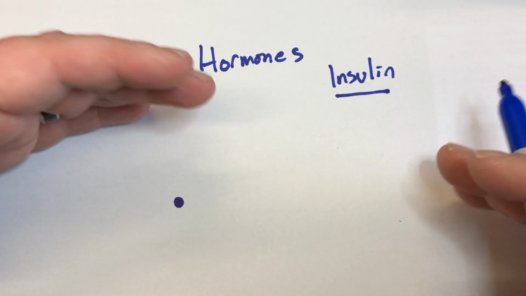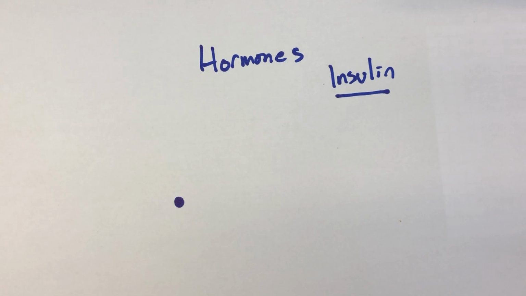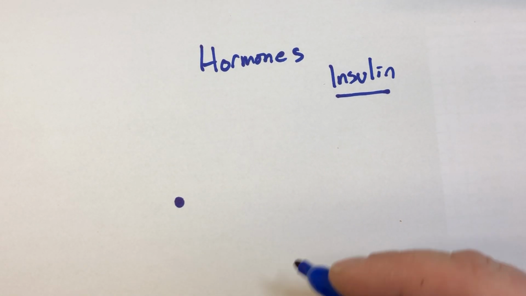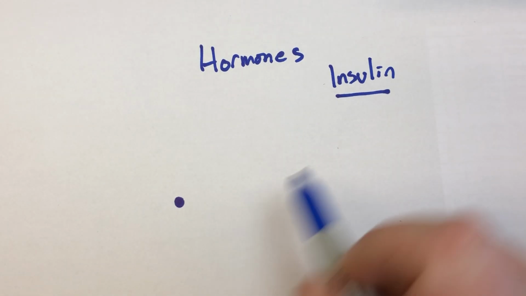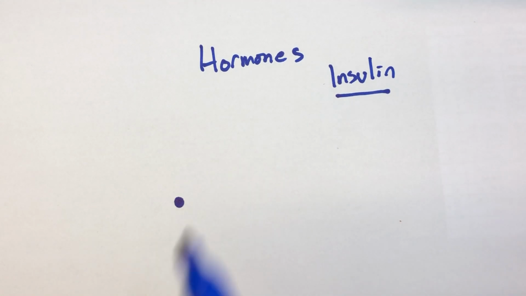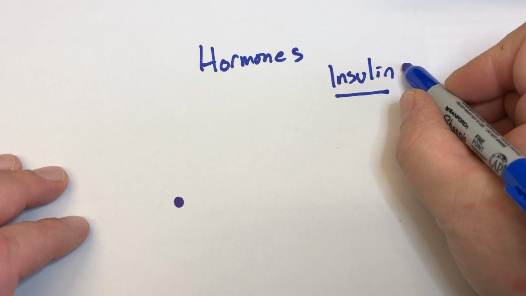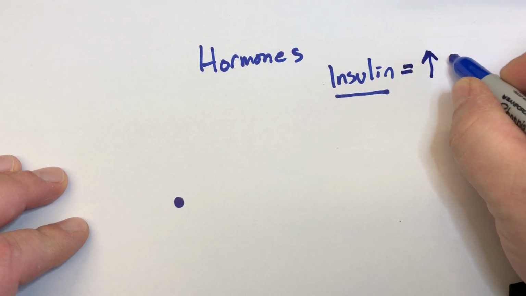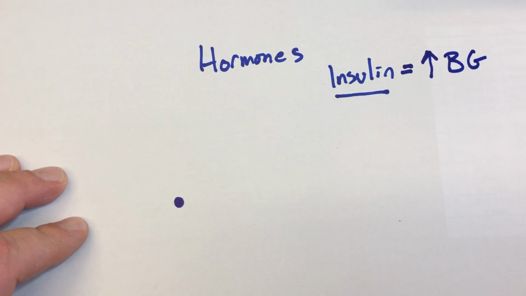So what does it mean to be a chemical message? Well, picture, it's a message that means something to the body. So when you have insulin released, what message is that sending to the body? Well, insulin equals high blood glucose.